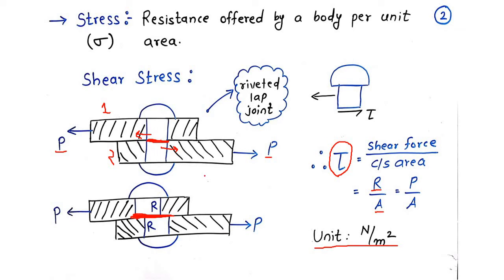Okay, so hope you have now got a clear idea what is normal stress and what is shear stress. Now if we draw the FBD of this pin, these are the shear stresses. You can see this shear stress is tangential, or parallel to this surface. If this shear stress becomes more, it may lead to failure of your lap joint. In the coming lecture we will see it. For the time being, just remember what is normal stress and what is shear stress.